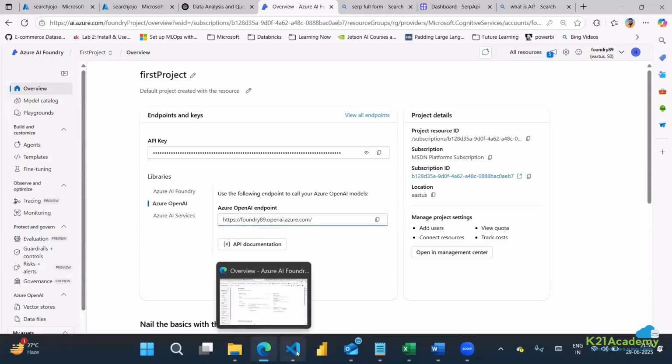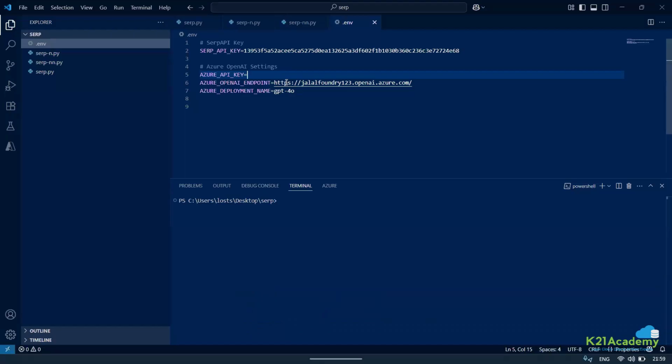So let me just copy this key. Till the time it is running, let us just try this out.